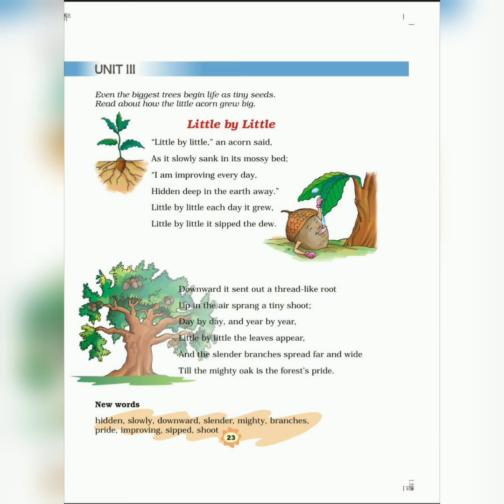So, children, in this poem, we basically learned how, with time and years, the small acorn fruit became a very big tree, right? As the small children also, with years, grow up into big individuals. Similarly, is the story of a small fruit, how it grew little by little each day, right? So, children, in this poem, we learned a few new words like hidden, slowly, downward, slender, mighty, branches, pride, improving, sipped, and shoot.